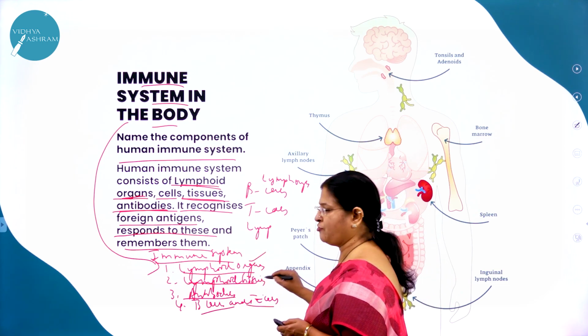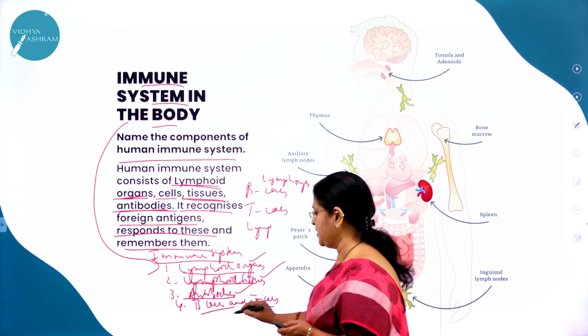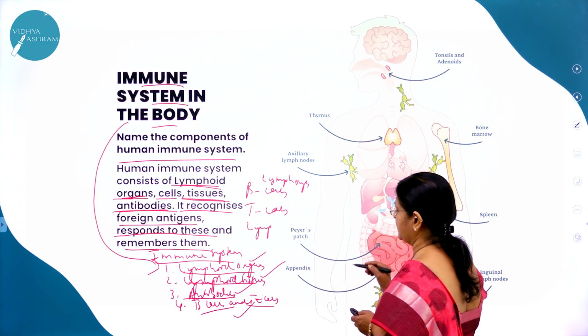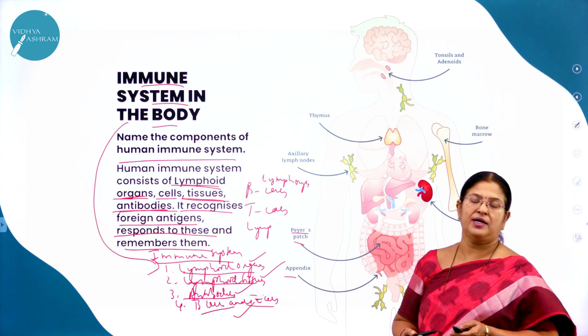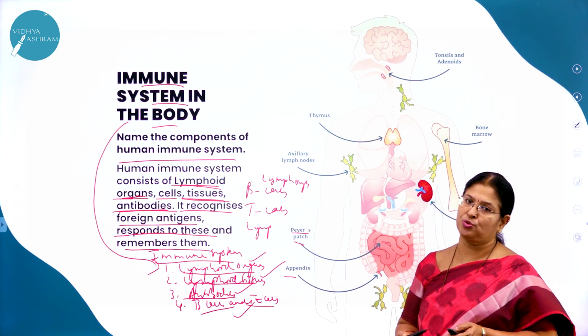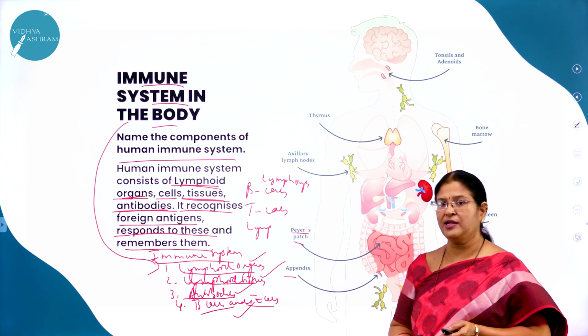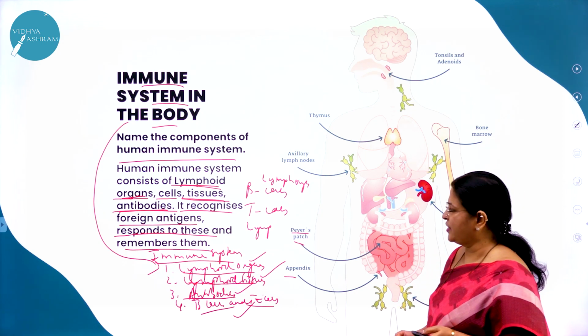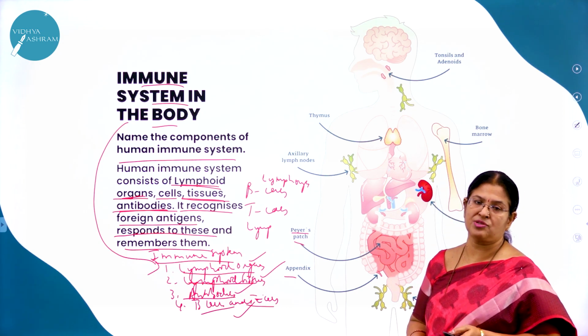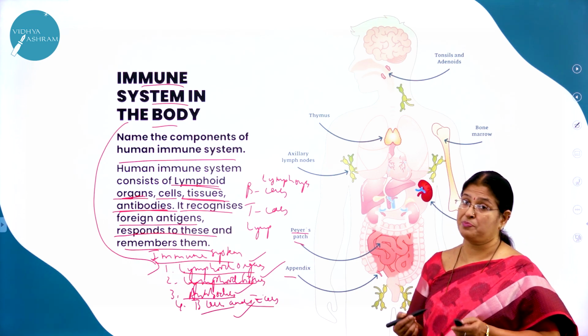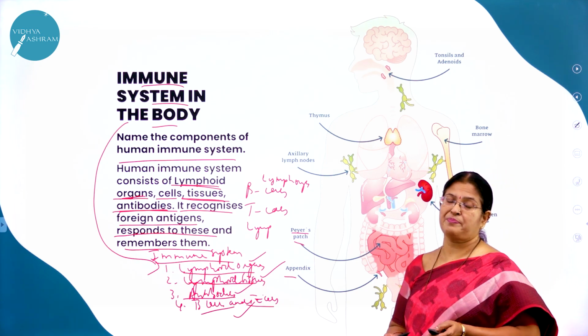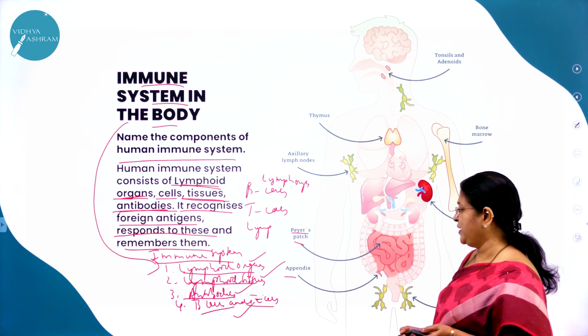Lymphoid organs, lymphoid tissues, antibodies, B cells and T cells. Here you can see, right? So as I said, the lymphoid organs are classified into two types: primary lymphoid organ and secondary lymphoid organ, right? Primary lymphoid organs consist of what? Bone marrow and thymus. Secondary lymphoid organ consists of spleen, then Peyer's patches of small intestine, appendix,